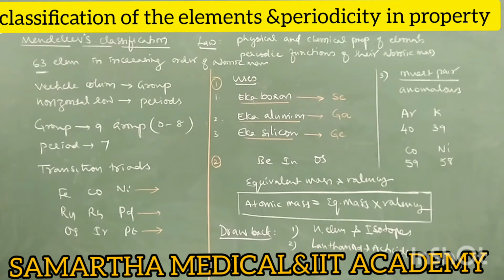Vertical columns are called groups and horizontal rows are called periods. Next point. There are 9 groups, 0 to 8, and 7 periods.